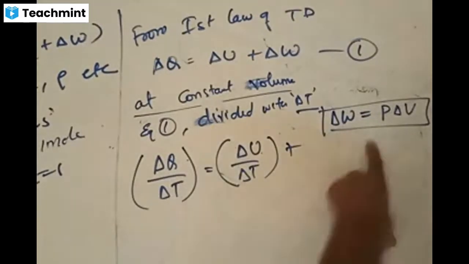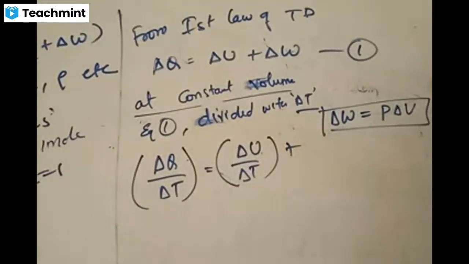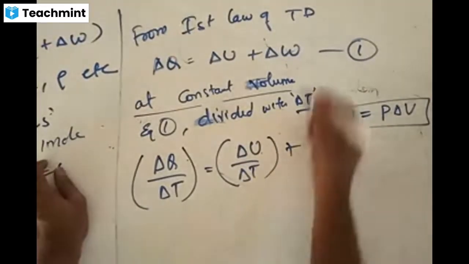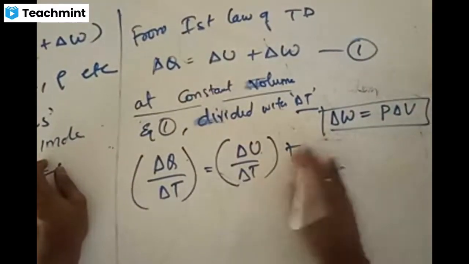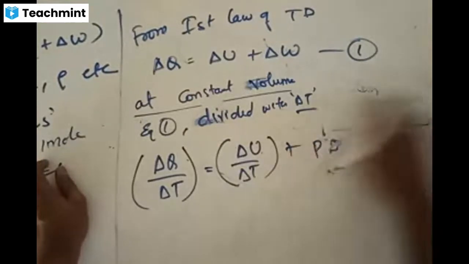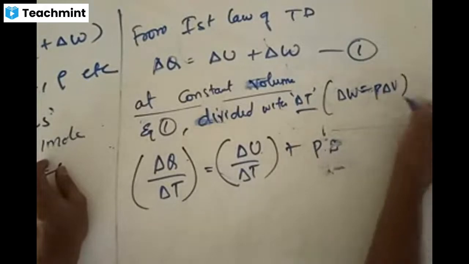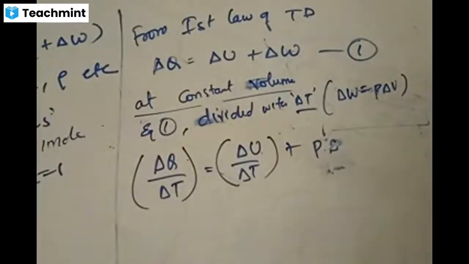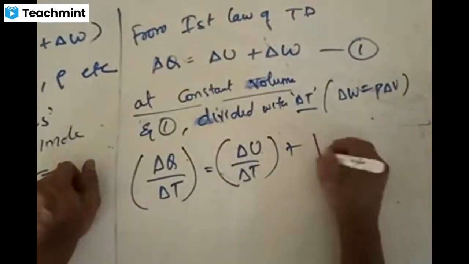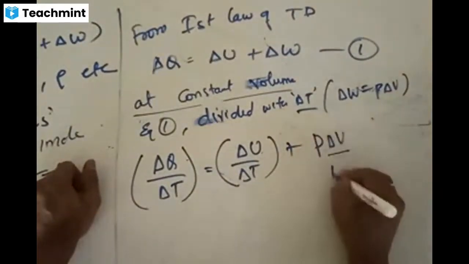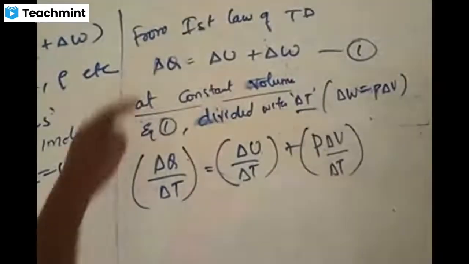dW is equal to P into delta V. P delta V is the formula for the amount of work done. So I can write this as P delta V by delta T. You should remember that we can write delta W as P times delta V. If you are not sure where it came from, have a recap of Bernoulli's theorem.